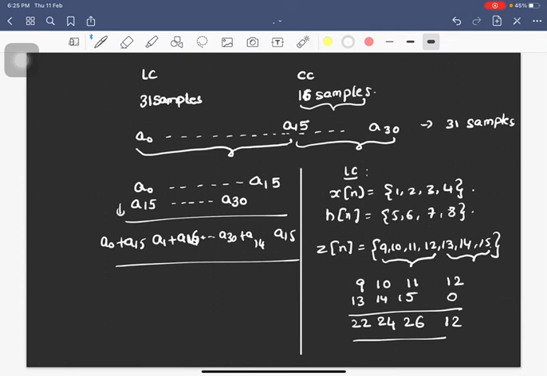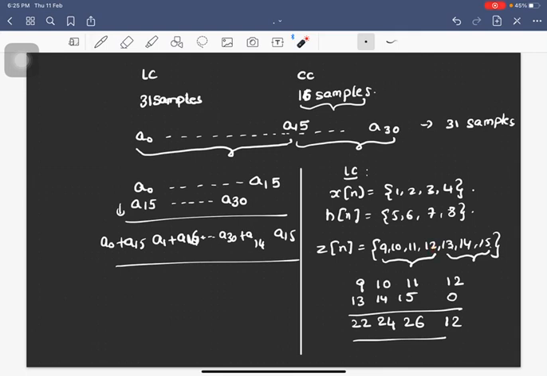If you see here, z of n is having 12 and y of n is also having 12 here, but all the remaining terms of y of n are differing from z of n. Only the last sample of y of n is equal to a sample of z of n. What is that sample? 12 is which sample? The 0th sample is 9, first sample is 10, second sample is 11, and the third sample is 12.